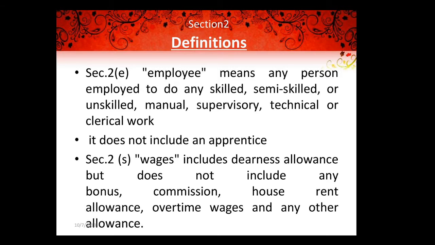Any apprentice is not included. Wages includes dearness allowance, but does not include any bonus, commission, house rent allowance, overtime wages, or any other allowances. For any apprentice, they are not eligible to get any gratuity amount.